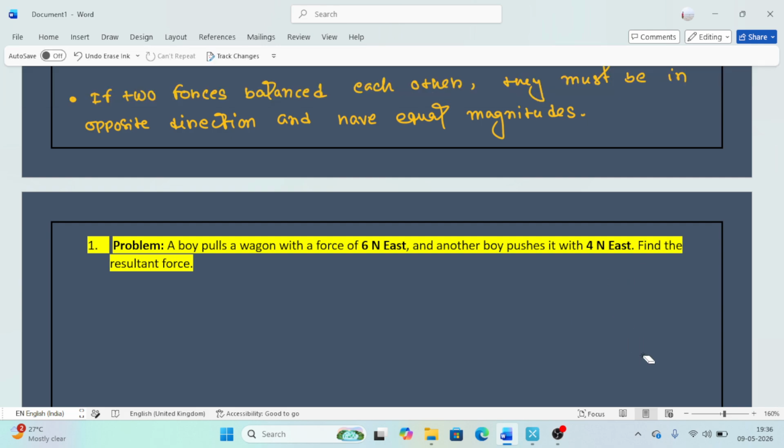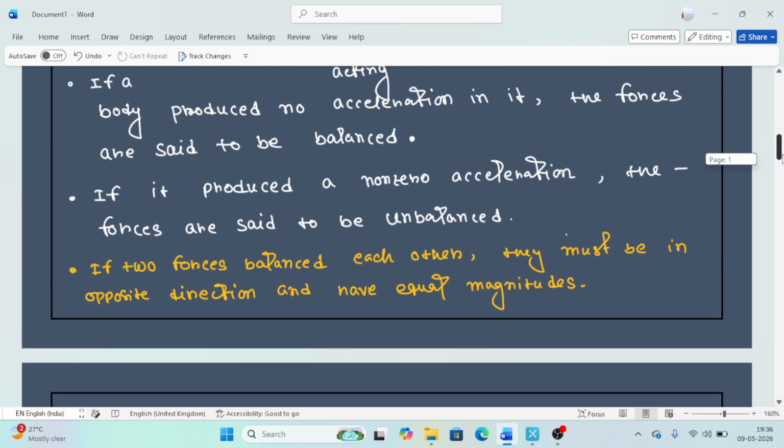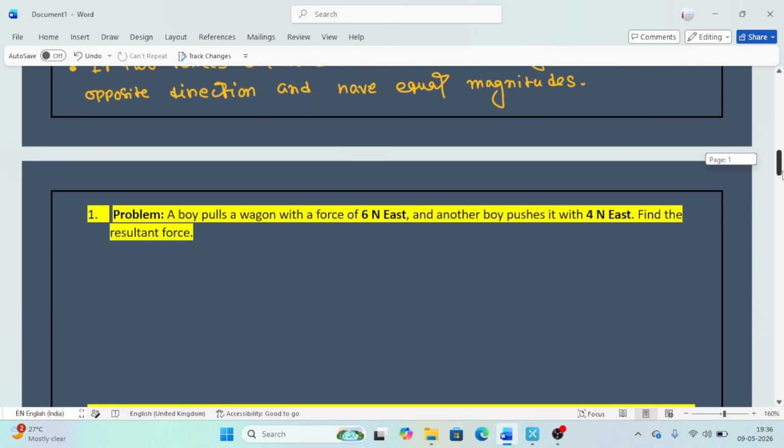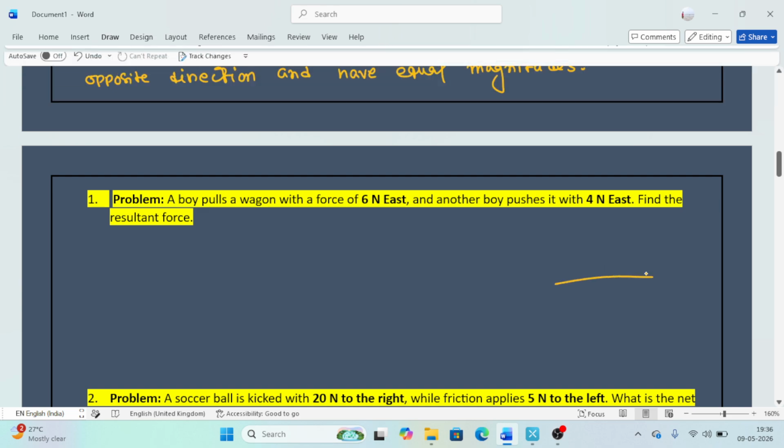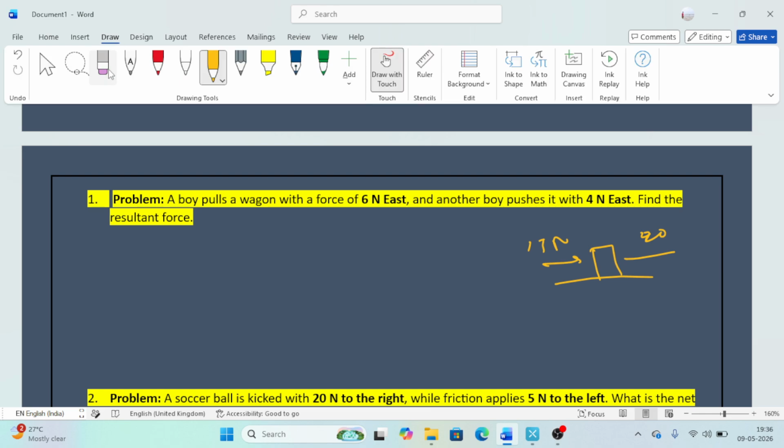Okay, and one more thing I tell you: when forces act simultaneously, that means not like that. Suppose this is a box you put, and I apply a 50 Newton force, and after 10 minutes or 2 minutes your friend applies 20 Newton. Not like that. These two forces are applied instantly on that object, both at the same instant.